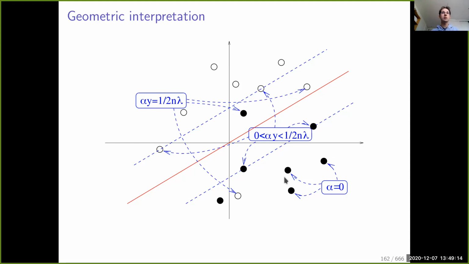For example, these 3 points, as well as this one, necessarily have an alpha coefficient equal to 0 because they are points that are very easy to classify. They are classified with very high confidence, which means the margin is large. Similarly, on this side, we have these white dots that have a margin which is strictly greater than 1. They should be seen as points that are easy to classify.